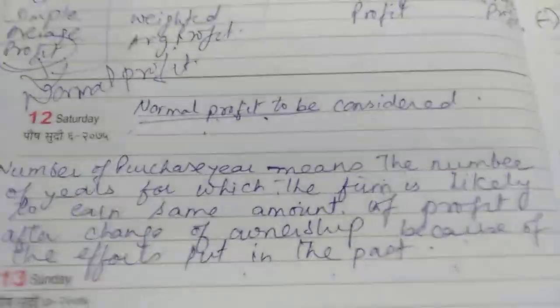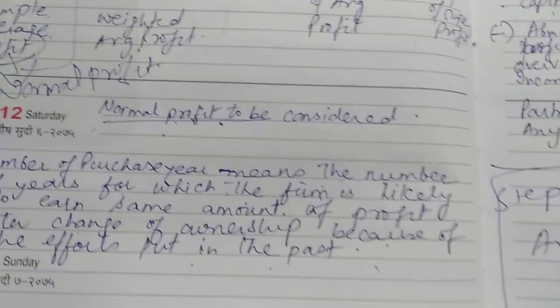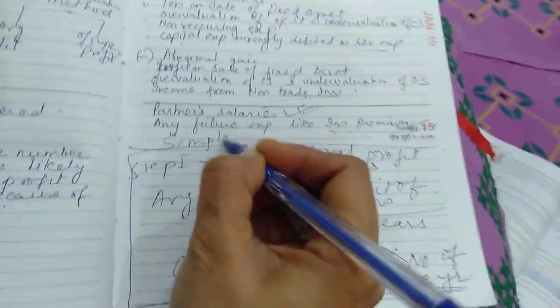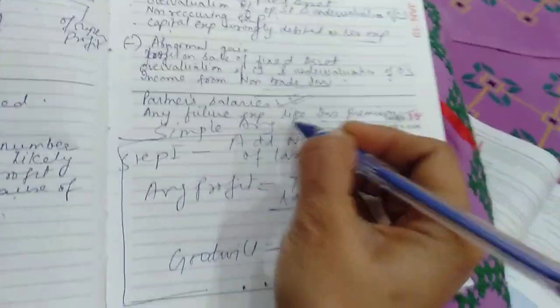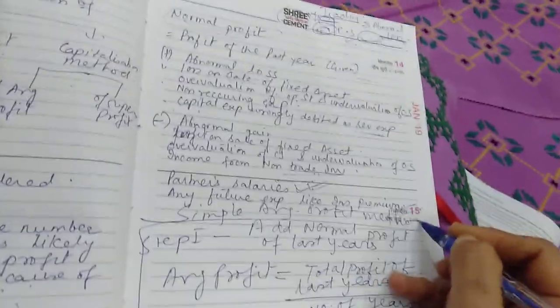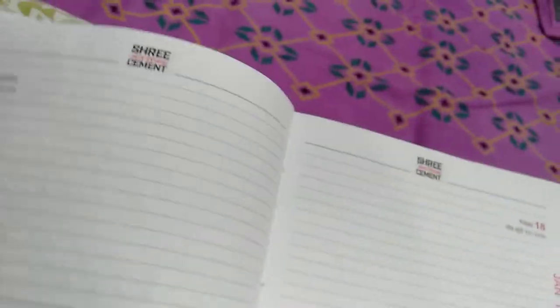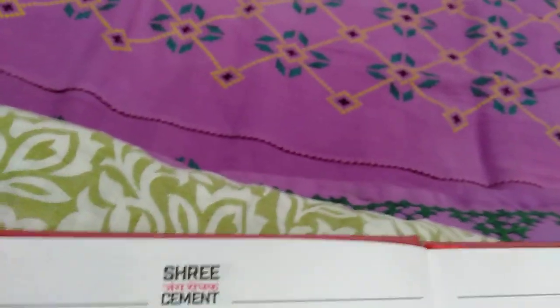So this is the formula to calculate goodwill under the simple average profit method. Now I'll explain it with the help of a numerical. The first numerical is from your book, and I'll solve that one. I'll just solve the first numerical from your book.